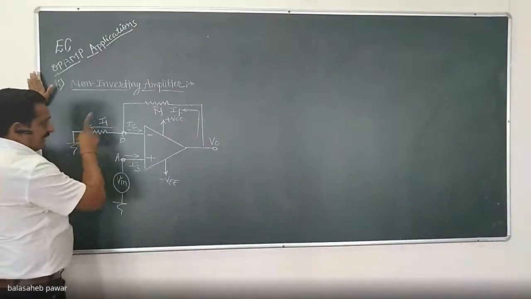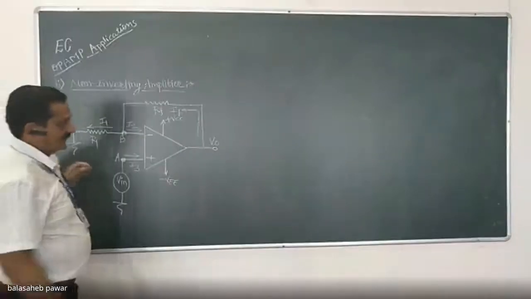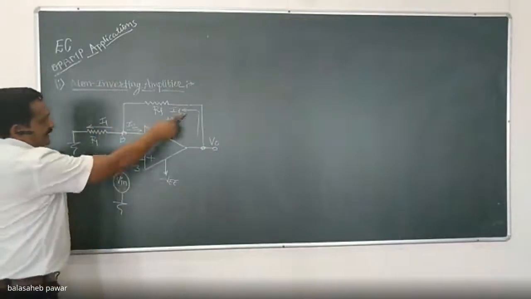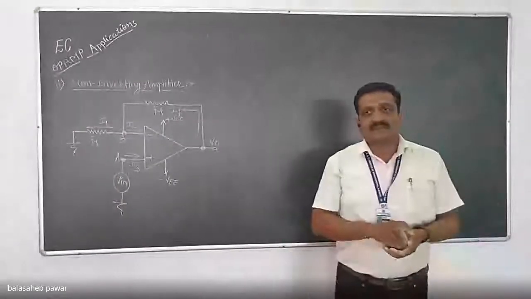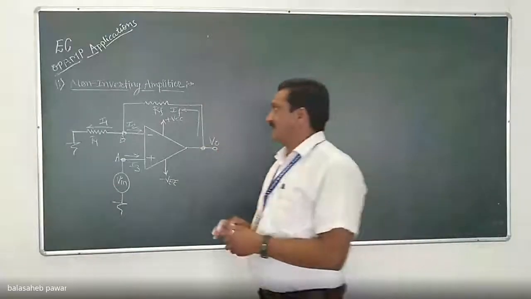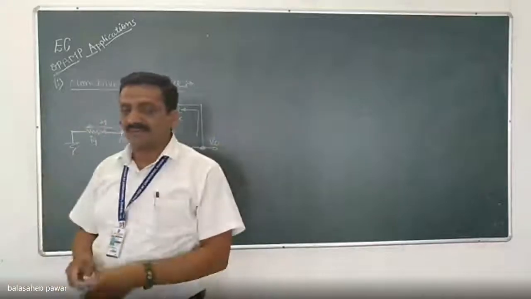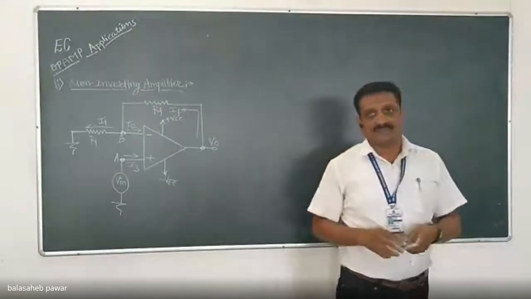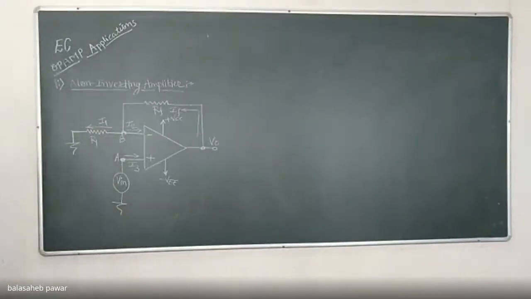Right. Again, as I2 is equal to 0, you will get the same equation, that is IF equals I1 as in the previous one. Whenever you solve for I1 and IF separately and compare them, try to obtain the closed loop gain for the shown amplifier, that is non-inverting amplifier. If you got it, it's okay. Otherwise, in the next lecture, I will derive it. I will show you how much is the closed loop gain of this non-inverting amplifier. Okay? Just wait for a few seconds.